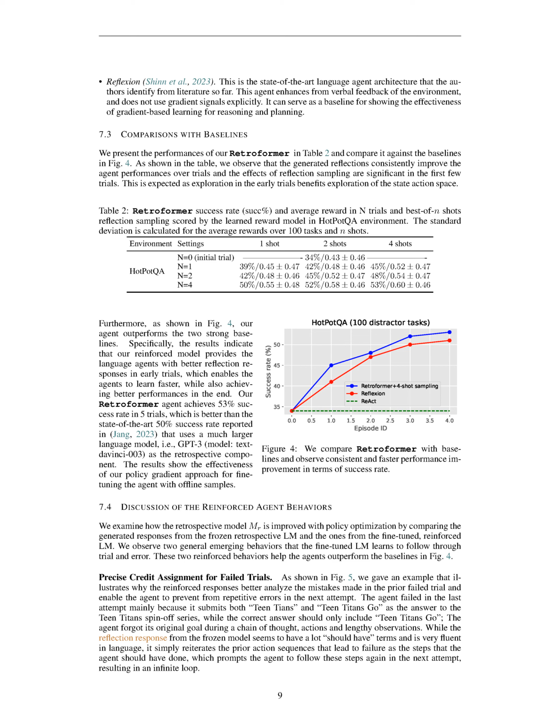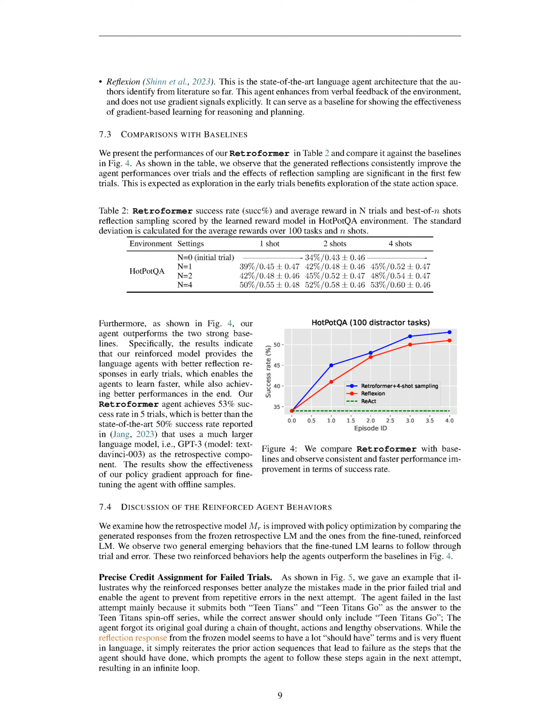Section 7.4 Discussion of the reinforced agent behaviors. We're going to delve into how the retrospective model, denoted as M_R, is enhanced through policy optimization. We'll do this by comparing the responses generated by the unaltered retrospective language model, LM, and those produced by the fine-tuned, reinforced LM. We've noticed two main behaviors that the fine-tuned LM learns through a process of trial and error. These two behaviors, reinforced through learning, help the agents perform better than the baseline models.